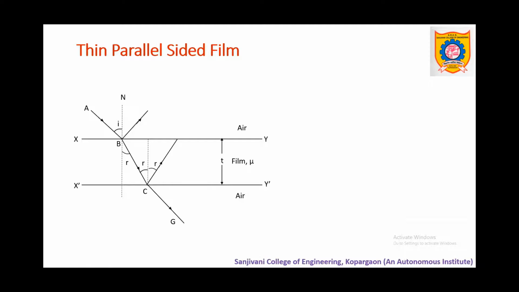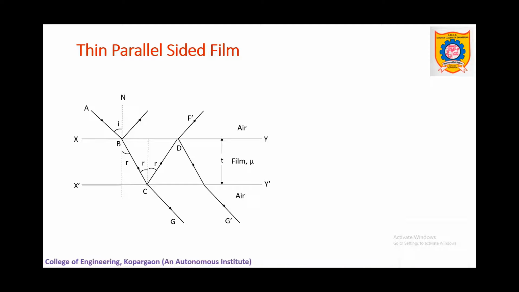So there is partial reflection as well as partial refraction in air. The refracted light is also called transmitted; it is transmitted through the film. Along CG, we get the refracted light ray, and as it is passing through air, it will bend away from the normal. Similar refractions will occur at the different points. This way we get ray 1 and ray 2 passing through air at the top of the film, and these two represent the reflected system.